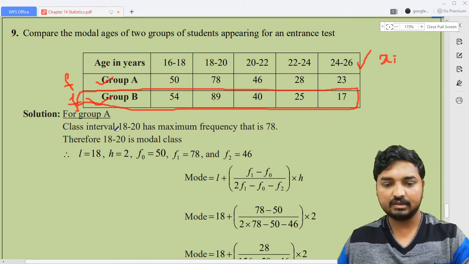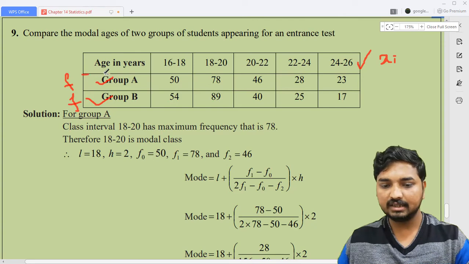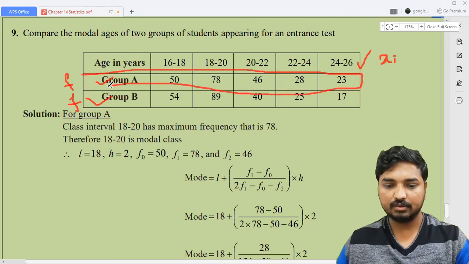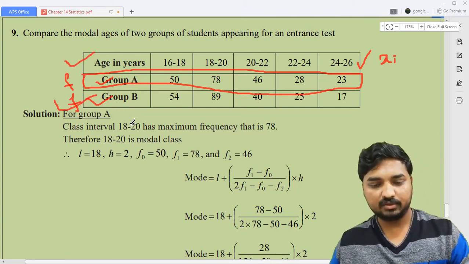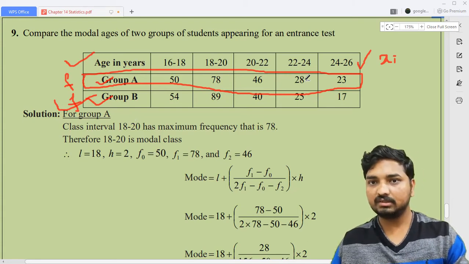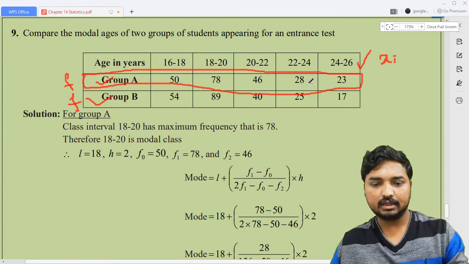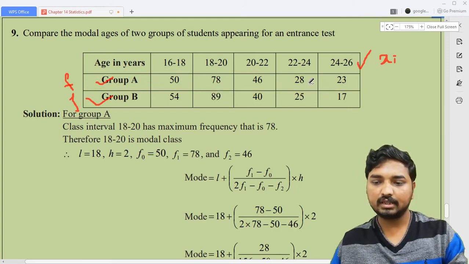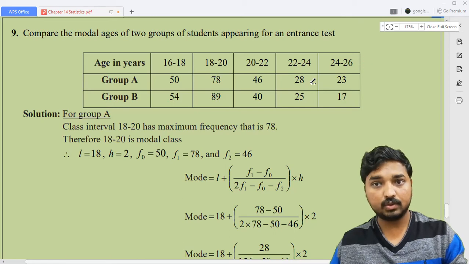In the same sense, if you delete the group A column and consider the first and third columns, you will get one more data. For both data, the xi column is the same. So here you need to calculate a mode for two different data.